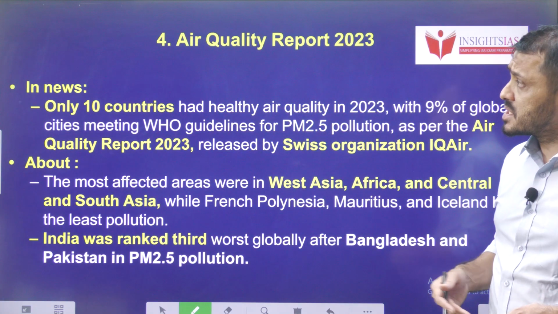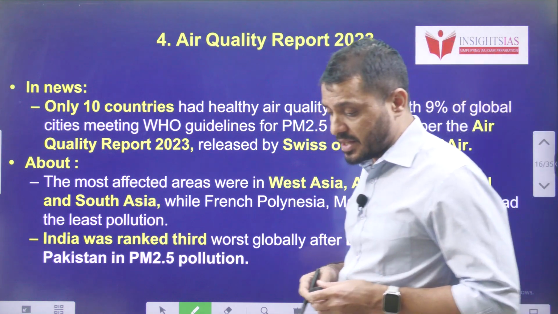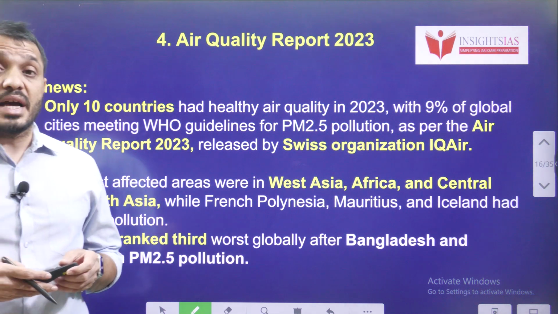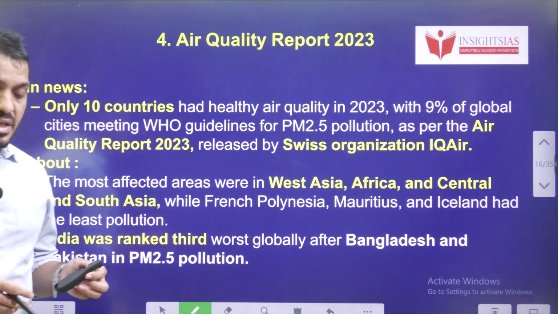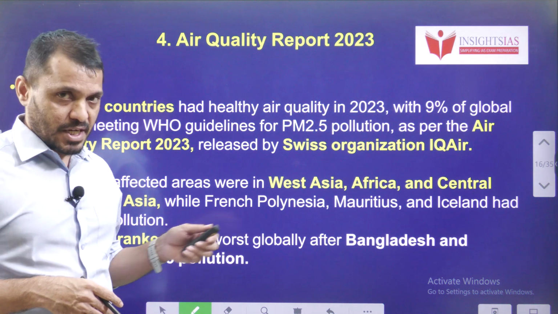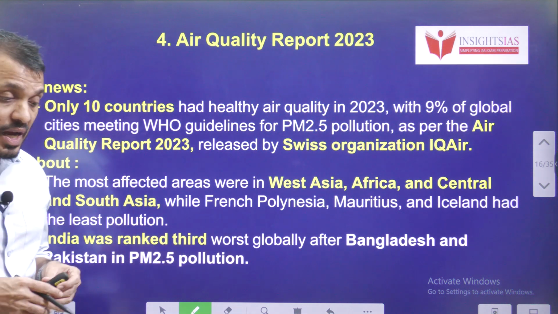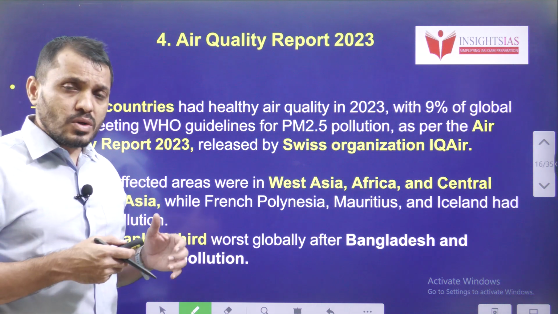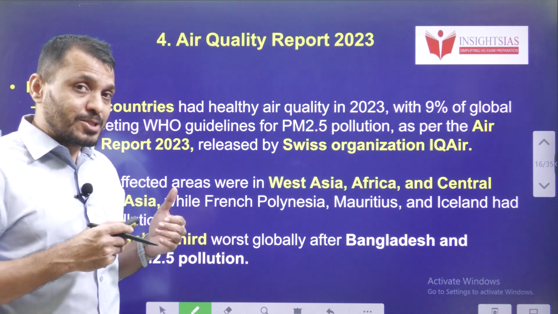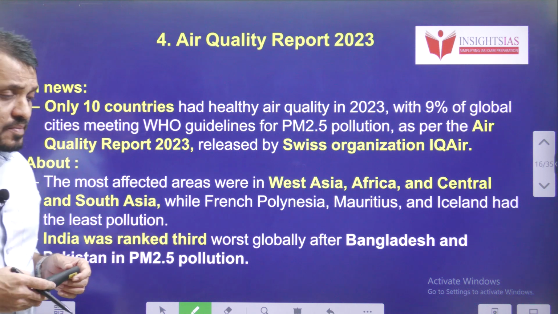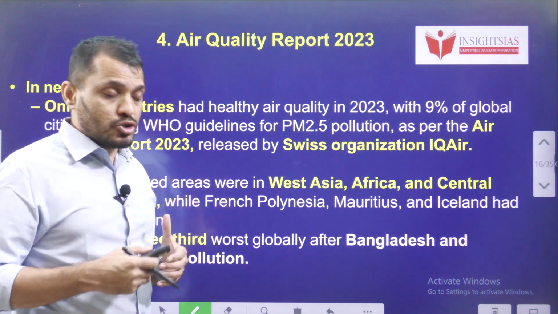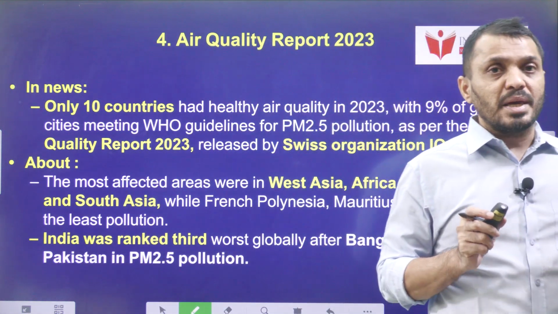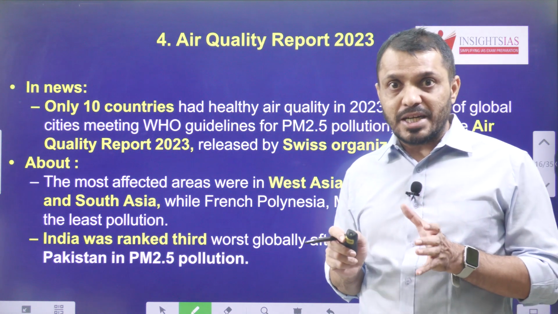Next, we are going to discuss the Air Quality Report 2023. According to this report, India is the third highest polluted country after Pakistan and Bangladesh, and in terms of the most polluted capital city, Delhi stands first. We will also try to understand the least polluted cities and countries. When looking at pollution, the main parameter is PM 2.5, that is particulate matter 2.5.